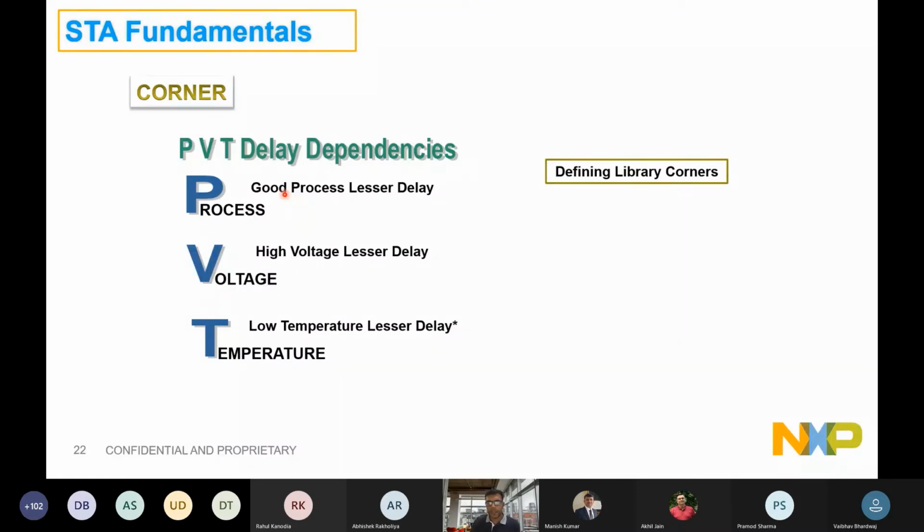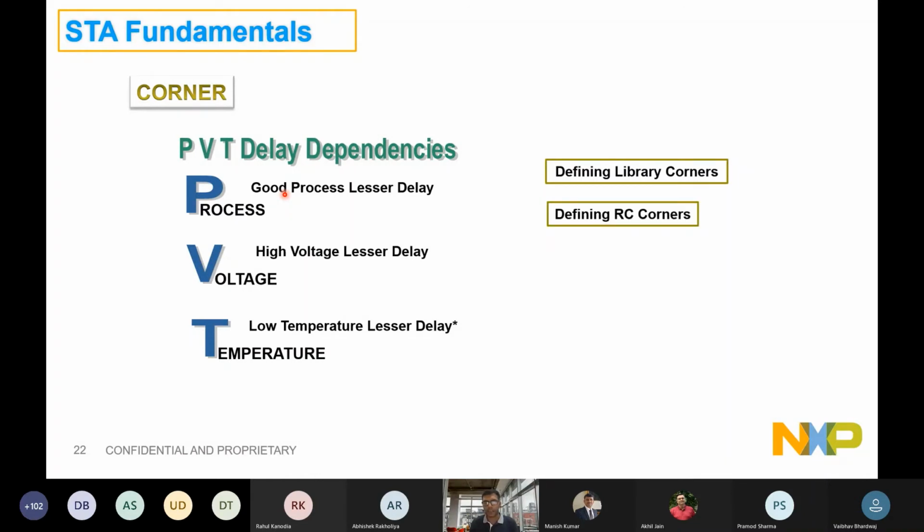So again, this PVT defines the libraries, defining the library corner for us. Let's say my chip can work under one extreme of PVTs, and there could be another extreme of PVTs. So the libraries, which claim the delay of every cell, will be multiple libraries for multiple PVT conditions, and we need to do timing sign off across all those libraries.